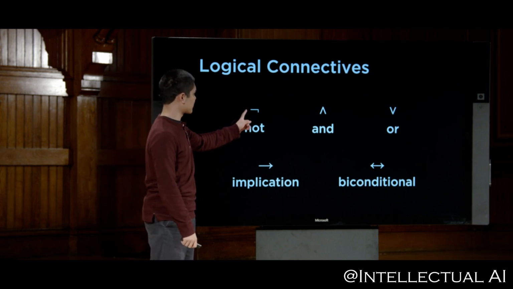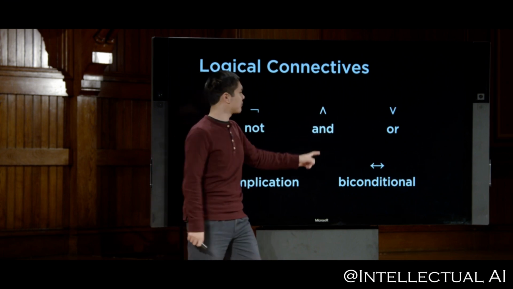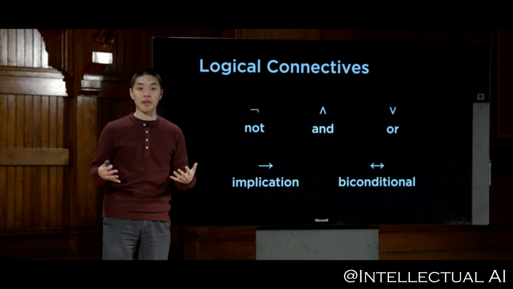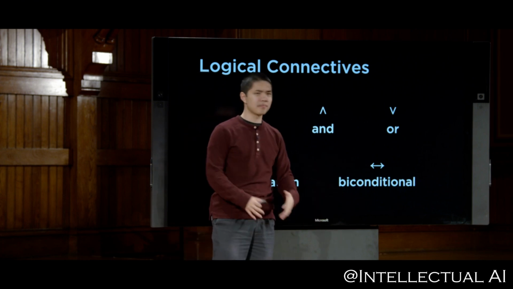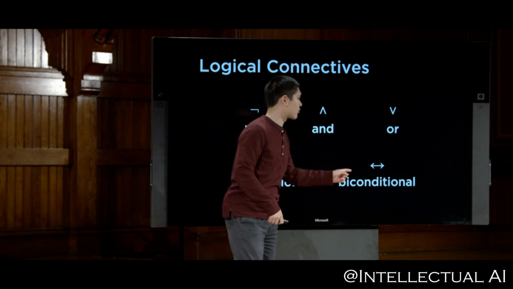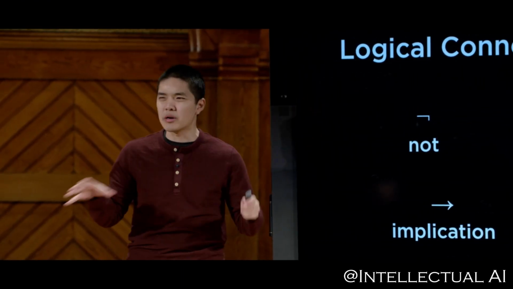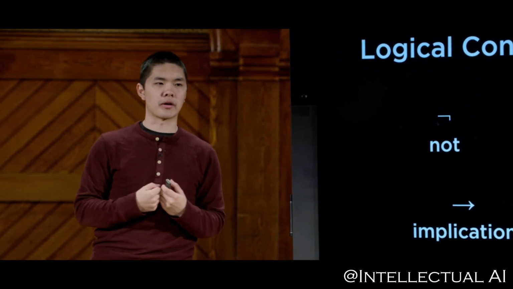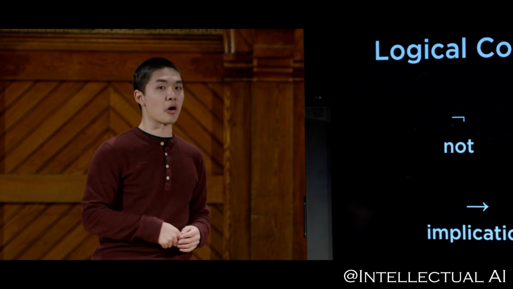Not is represented by this symbol here, and is represented as sort of an upside-down V, or is represented by a V shape. Implication, and we'll talk about what that means in just a moment, is represented by an arrow. And biconditional, again, we'll talk about what that means in a moment, is represented by these double arrows. But these 5 logical connectives are the main ones we're going to be focusing on in terms of thinking about how it is that a computer can reason about facts and draw conclusions based on the facts that it knows.